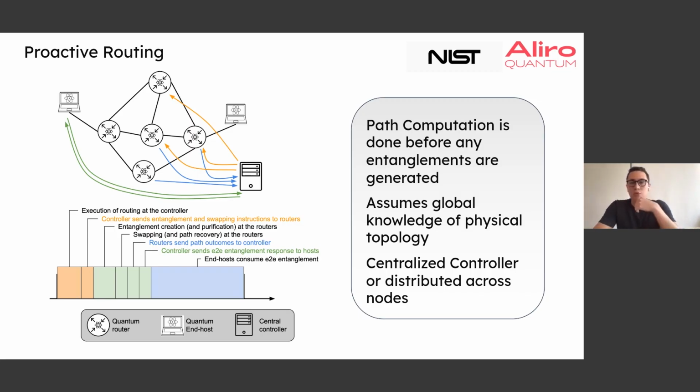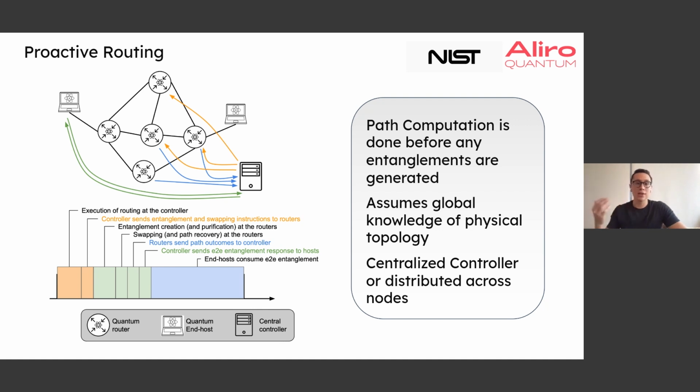Okay, let's get into some of the actual routing strategies here. So here's an example of what we call proactive routing, and you can read the details in the paper. I'll spare you the details of this, but the notion of proactive routing is where we're making decisions in advance of any entanglement being generated. So we're deciding on the paths before we flip the switch and turn on the network.